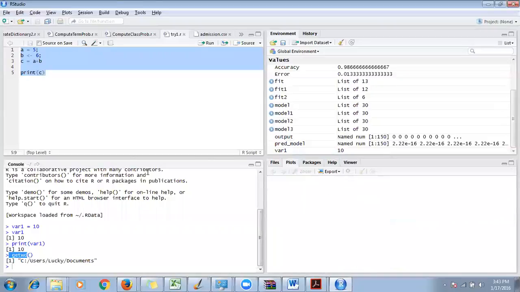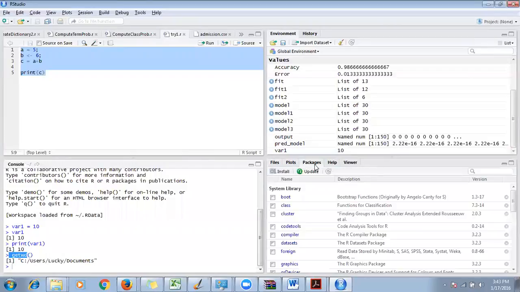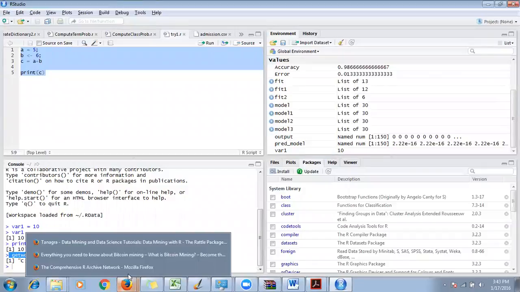Plots: if you are drawing some charts, some bar charts, line charts, even 3D charts, those plots will come here. Packages: in R, it's an open source community, so everybody is contributing to R. There are lots of teams writing beautiful R code, packaging it, and uploading it to the CRAN site, the CRAN site from where we installed R.